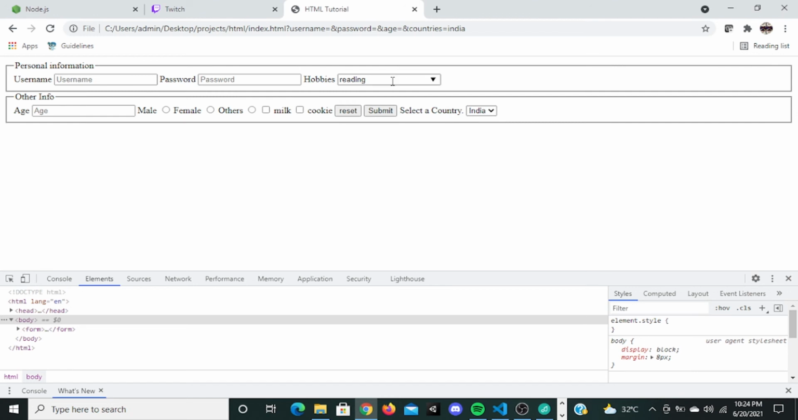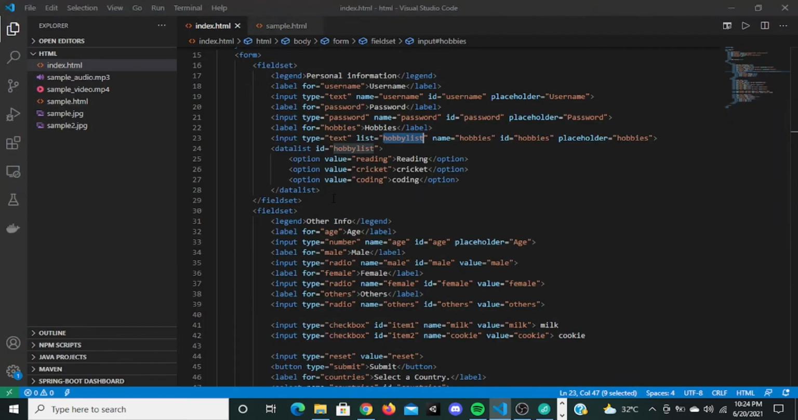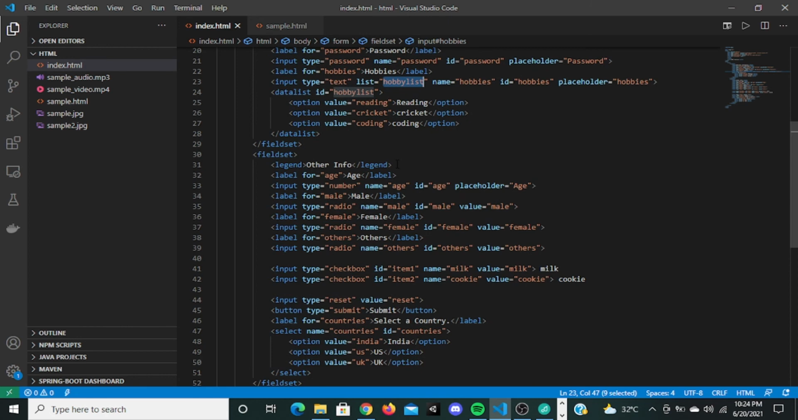You can also type other things too. You are not restricted to this. These are just suggestions for you to type there. These are called datalist, the datalist attribute. So yeah, those are datalists.